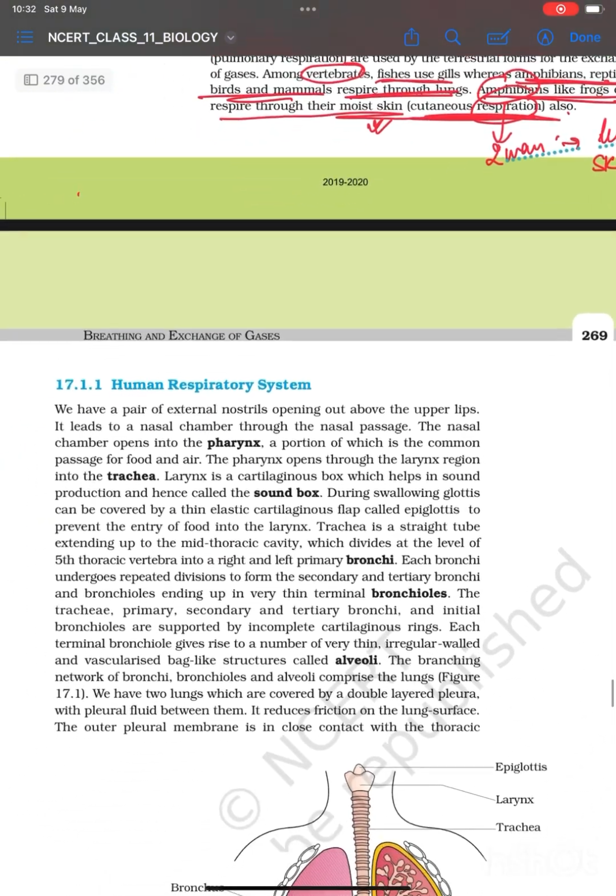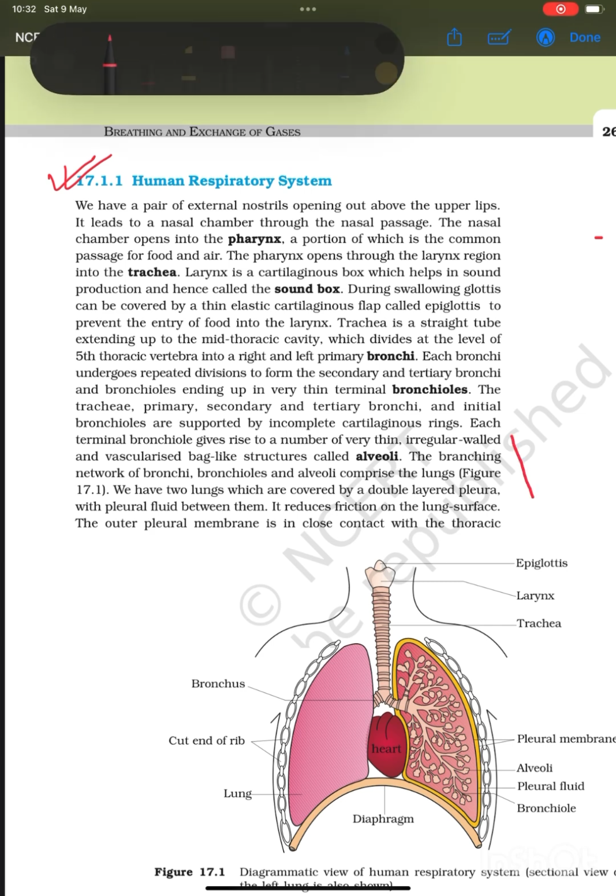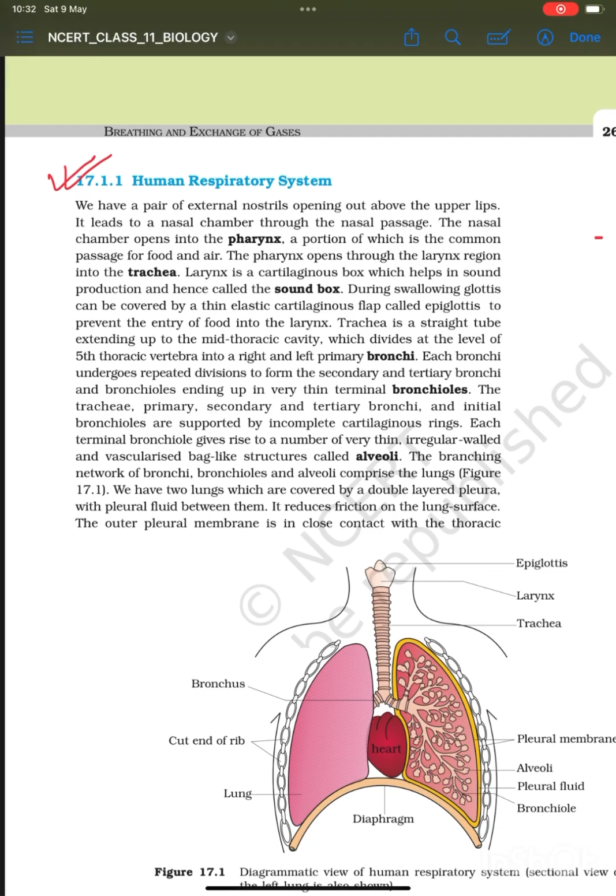Now we'll see the human respiratory system. Since we are studying human physiology, we'll mainly talk about the human respiratory system. In the human respiratory system, this diagram is very important.